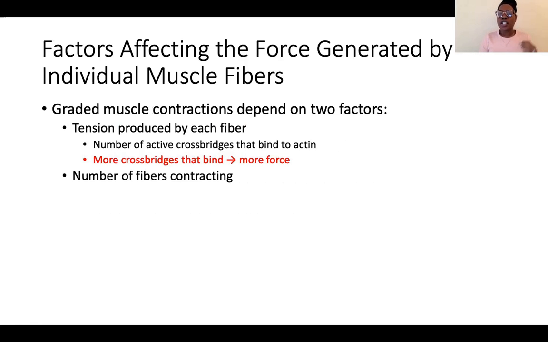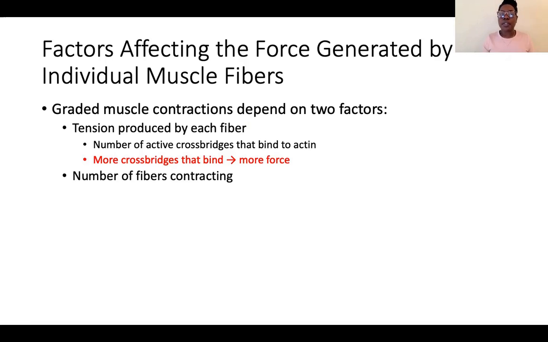So muscle contractions are dependent on two things. The tension that's produced by a single fiber, right? Remember, a muscle, like the biceps muscle, is really made of several different fibers. Fibers are like the cells, the individual units of that muscle. So the amount of force being produced by each of those fibers will then affect the amount of force that the entire muscle can generate.